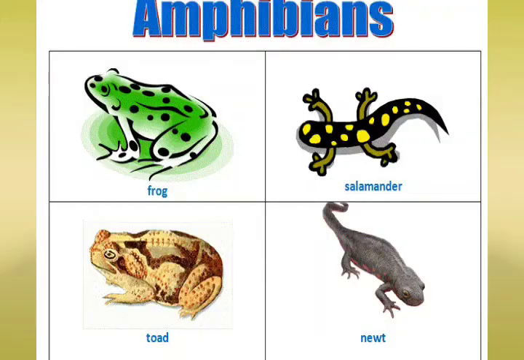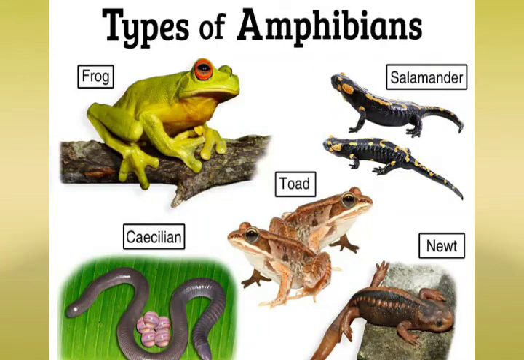Next class is Amphibia. Amphibians can live in water as well as on land. They lay their eggs in water. Their body is covered by a slimy and slippery skin. They breathe through lungs and skin. Examples are frog and toad.